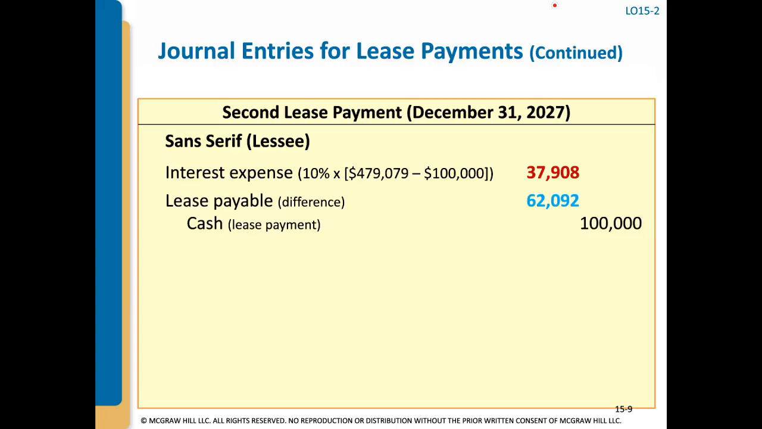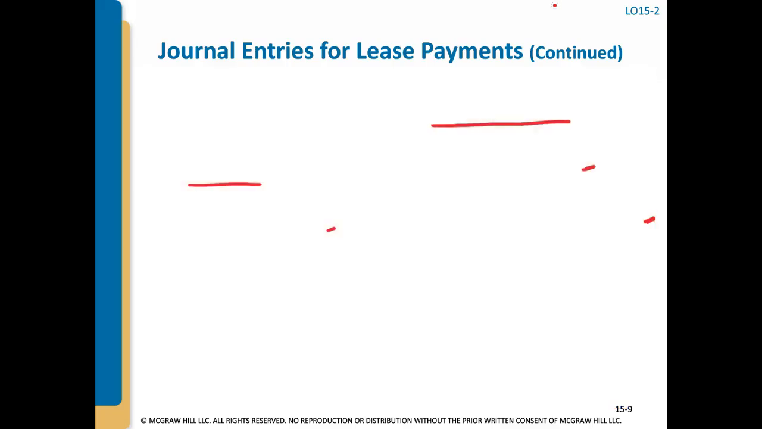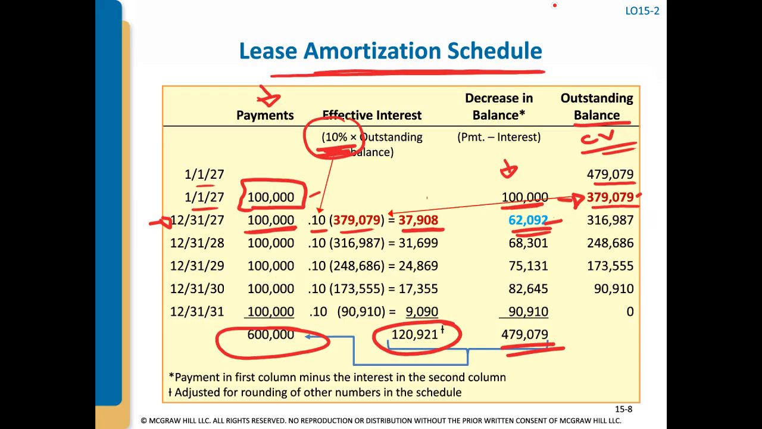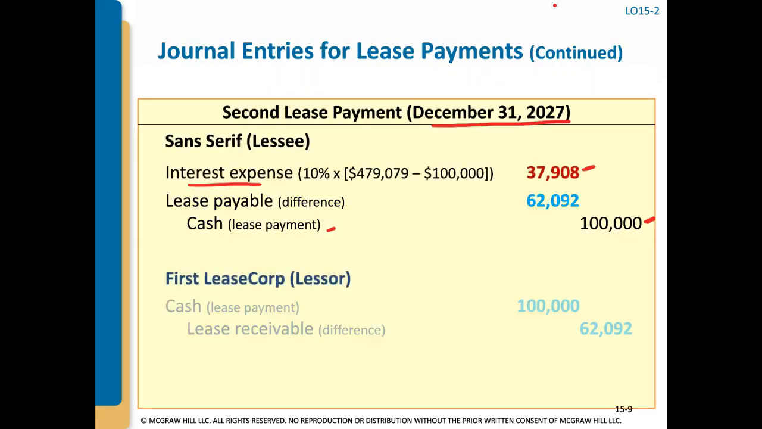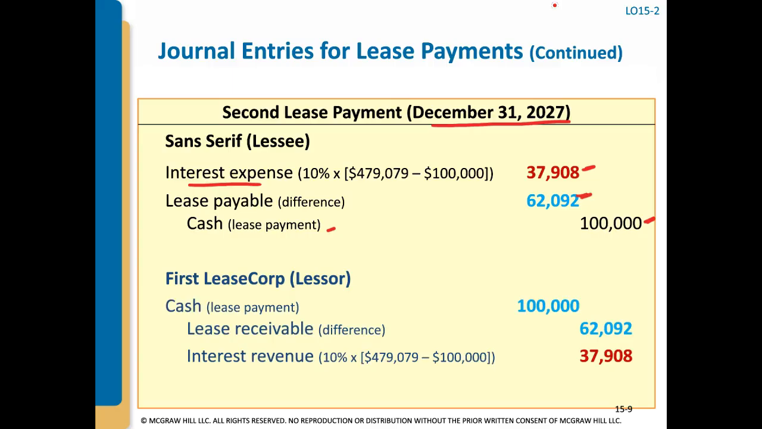So for the lessee on December 31, they paid out $100,000, so they're going to credit cash $100,000. They're going to debit interest expense for $37,908. If we go back up, that's this number right here. That's interest expense. And they're going to reduce their lease payable by the $62,092 right here.